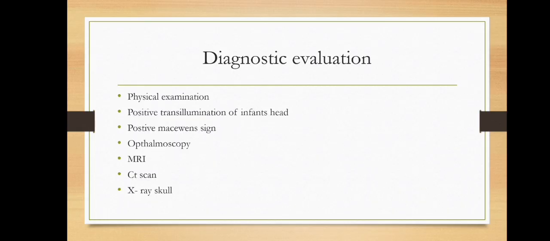And diagnostic evaluation: we have to do the physical examination. When we are doing the physical examination, we can observe the Macewen sign, which is the cracked pot sign. When we percuss the head, we can observe the cracked pot sign. And then transillumination of the infant's head, ophthalmoscopy, MRI, CT scan, and X-ray skull. These are the diagnostic evaluations we can do for hydrocephalus.